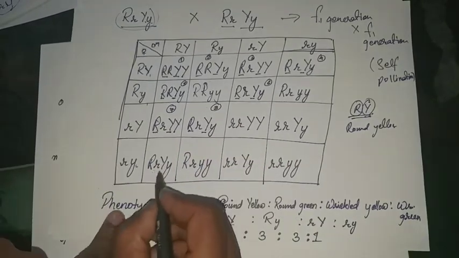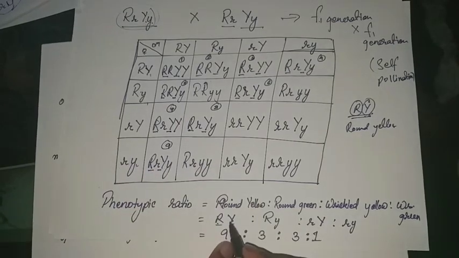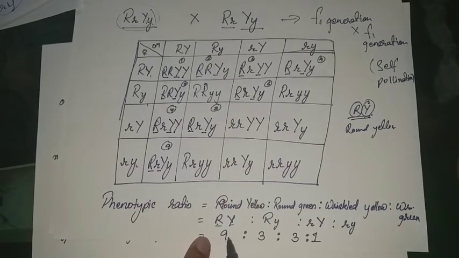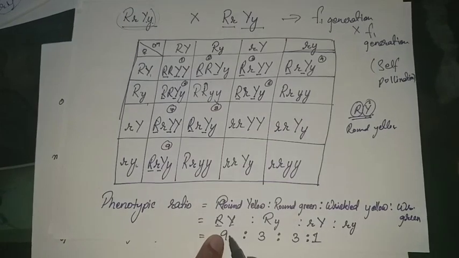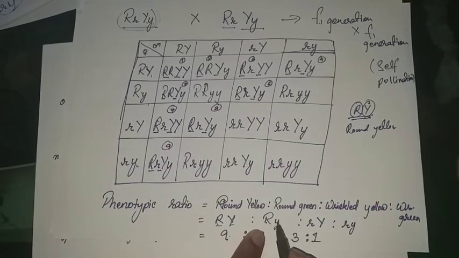And finally capital R capital Y, it becomes 9. So those bearing capital R and capital Y, how many plants are produced? In case of 16, 9. Okay, now let us go with capital R and small y.